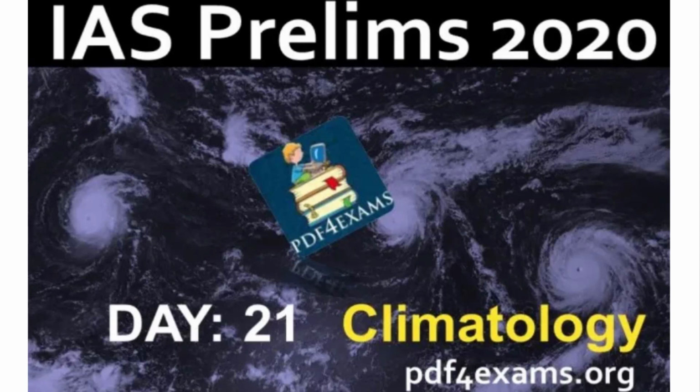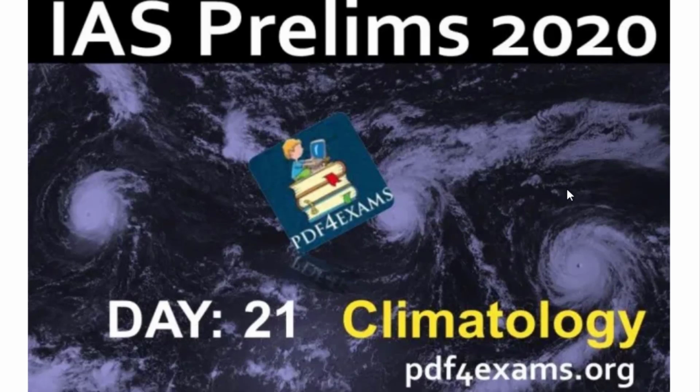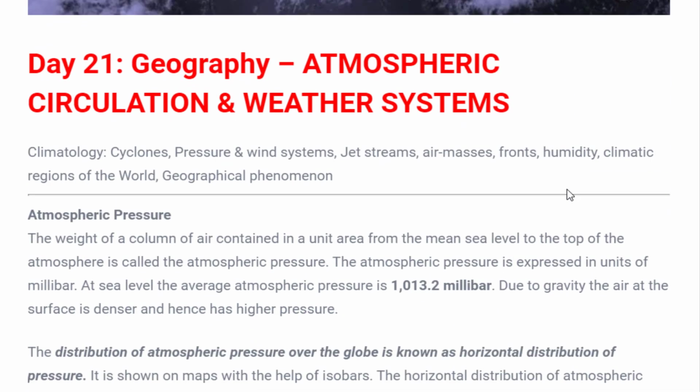We are studying geography and today is day 21. In this video we will be learning the remaining part of climatology. So let's see what the agendas of today's video are. We will be learning about atmospheric circulation and weather systems, and under these we will learn about cyclones, pressures and wind system, jet stream, air masses, fronts, humidity, climate regions of the world, and geographical phenomena. So all these are the agenda of today's video.